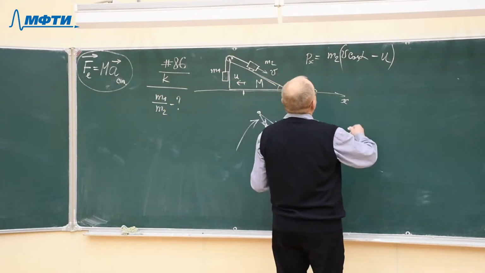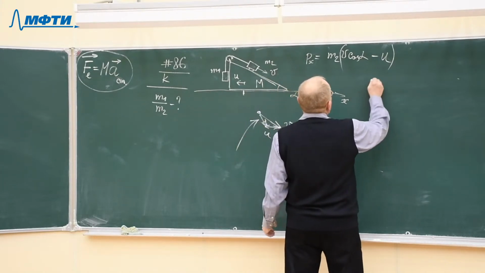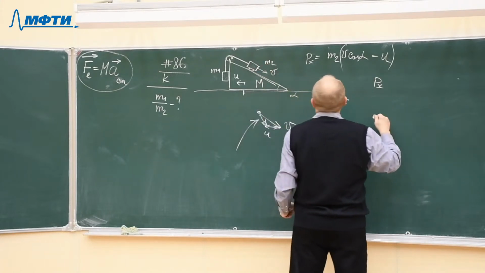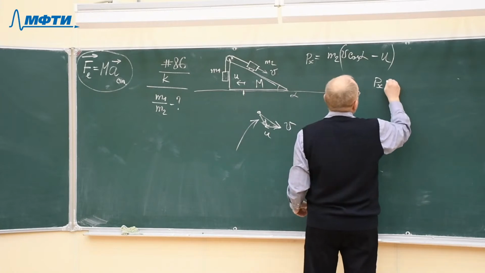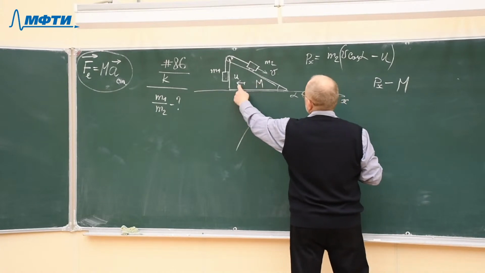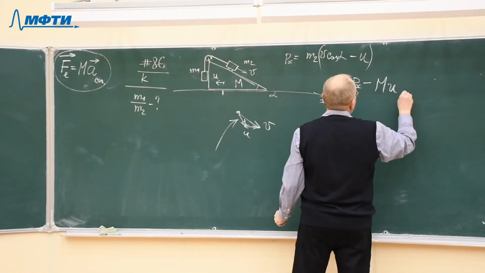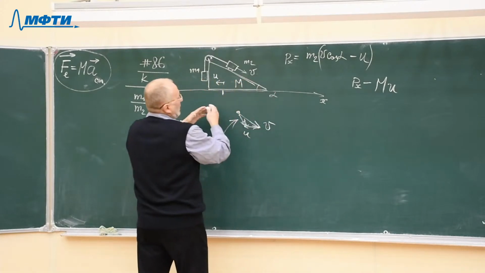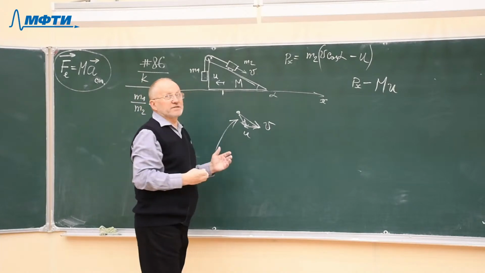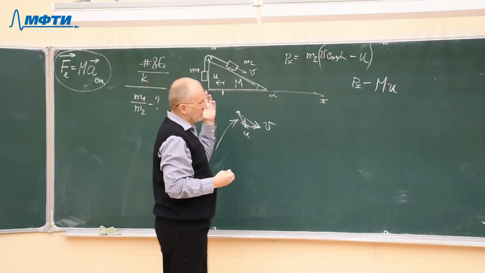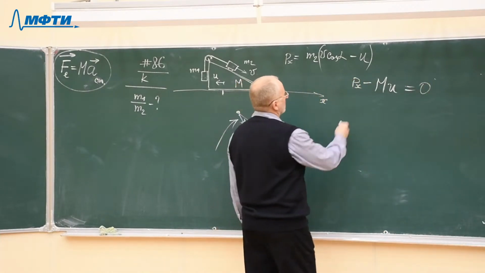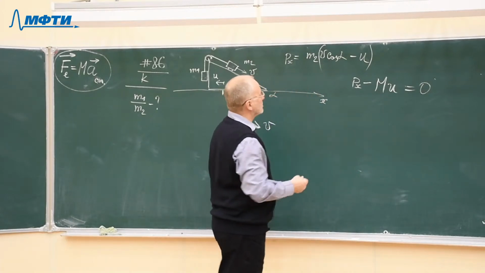So that the total momentum in horizontal direction will be the momentum of the m2 minus, in the opposite direction, capital M, the mass of the wedge, times its velocity. And the total momentum of the system of bodies remains the same. It was 0 in the beginning, and it must remain 0 in the process of motion. So at any moment of time, these two momenta should be equal to each other.